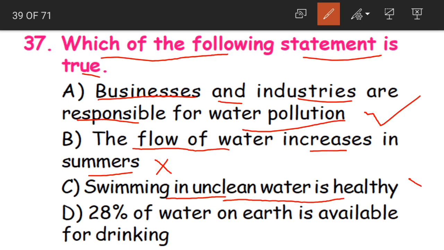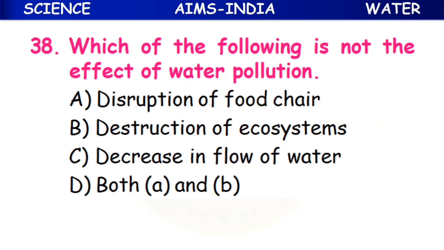Is it true? No, this is also a wrong statement. And 28% of water on earth is available for drinking. This is also wrong. So how much percent is available on earth for drinking? Only 1%. So that is why A is our correct answer.